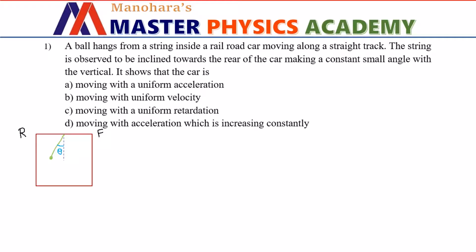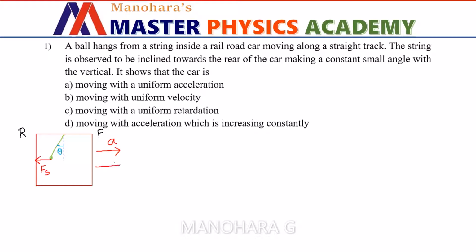So in order to understand this, we assume there is a pseudo force acting on the simple pendulum bob which is directed towards the rear end of the car, because of which the inclination is towards the rear end. Now let us understand why these pseudo forces are coming to play a role. The pseudo forces will come to play a role when the frame itself is accelerated. That means in this case this rail car is accelerated in the forward direction,